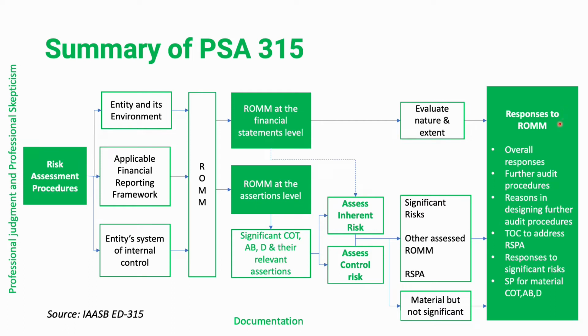Our responses to risk of material misstatement at the financial statement level and assertion level can include overall responses. For example, we have overall responses for risk identified at the financial statement level. We also have further audit procedures for risk at the assertion level. We also need to document the reason for designing further audit procedures for the specific further audit procedures that we will be performing.